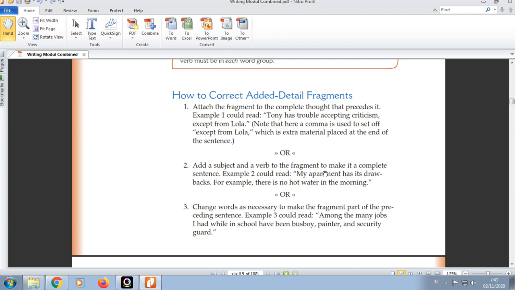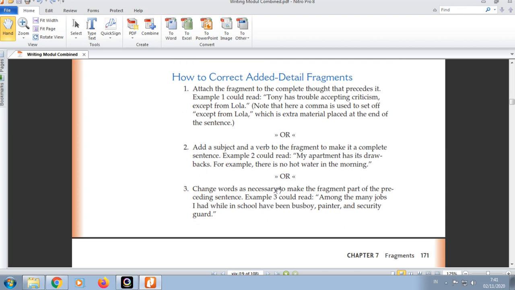For example, Tony has trouble accepting criticism. Attach means tempelkan the fragment tersebut kepada ide yang lengkap yang telah mendahuluinya. Tony has trouble accepting criticism, because it is attaching, the full stop should be changed into a comma: comma, except from Lola. So except from Lola is attached to the sentence that comes before it.